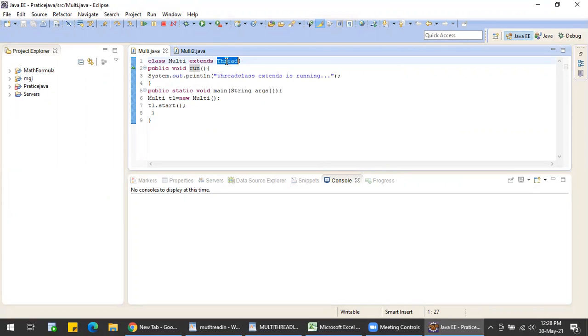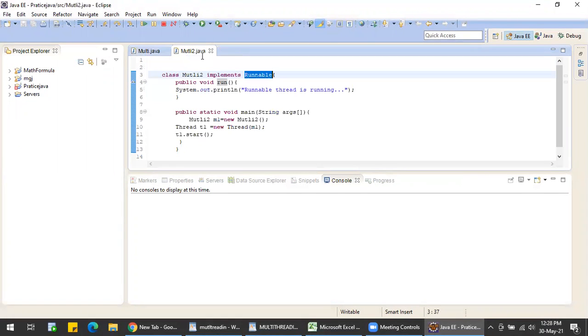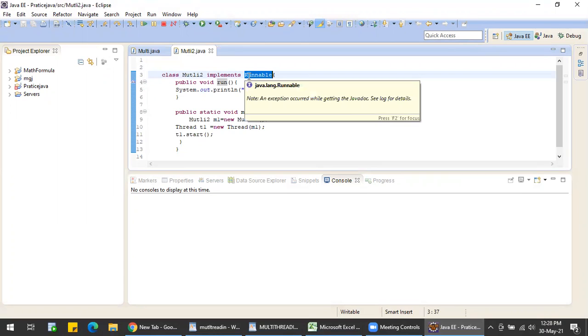The Thread class extends the Object class and implements the Runnable interface. The Runnable interface should be implemented by any class whose instances are intended to be executed by a thread.